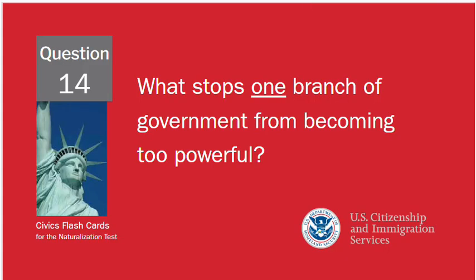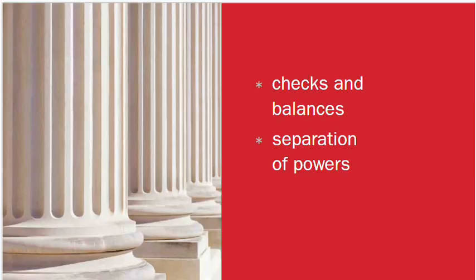Question 14. What stops one branch of government from becoming too powerful? There's a couple of answers here. One is called checks and balances, and basically that means that there's abilities for the Congress to have some control over what the executive branch does, and then the judicial can decide if laws are constitutional, and then they're supposed to be co-equal parts, and then they kind of check each other so no one gets too much power. And that's also called separation of powers. The whole point is so that the 3 branches of government are equal branches, and one is not greater than the other one.